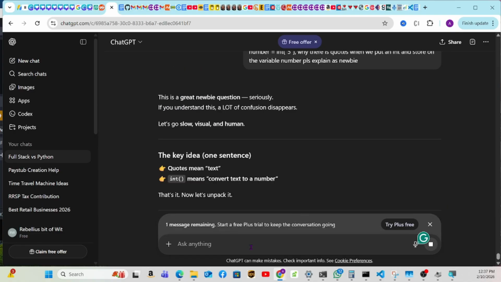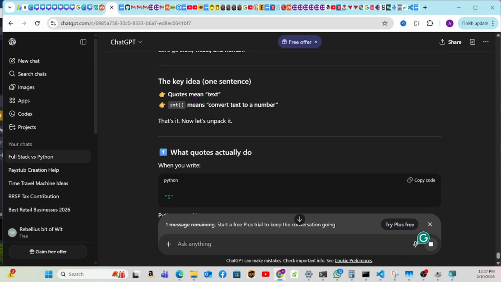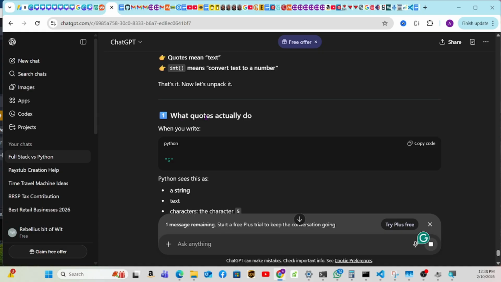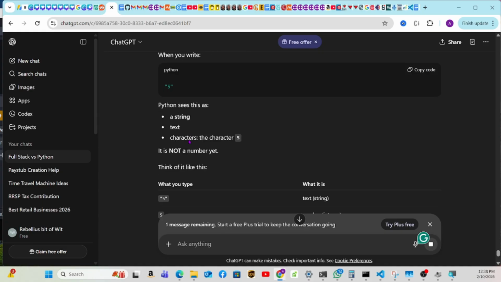Okay, this is a great newbie question. So if you don't understand, there's a lot of confusion. Let's go slow, visual, human. The key idea in one sentence: quotes mean text, int means convert the text to a number. That's it. Now let's unpack it. What do quotes actually do when you write Python? Python sees this as a string, text, characters, the character 5. It is not a number yet.